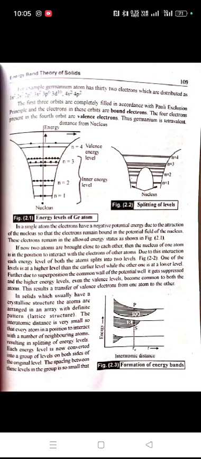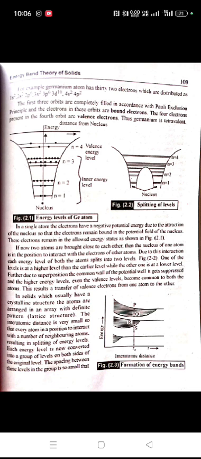For example, germanium atom has 32 electrons which are distributed as 1s2, 2s2, 2p6, 3s2, 3p6, 3d10, 4s2 and 4p2. The first three orbits are completely filled in accordance with Pauli exclusion principle, and the electrons in these orbits are bound electrons. The four electrons present in the fourth orbit are valence electrons, thus germanium is tetravalent. This is the diagram of this.